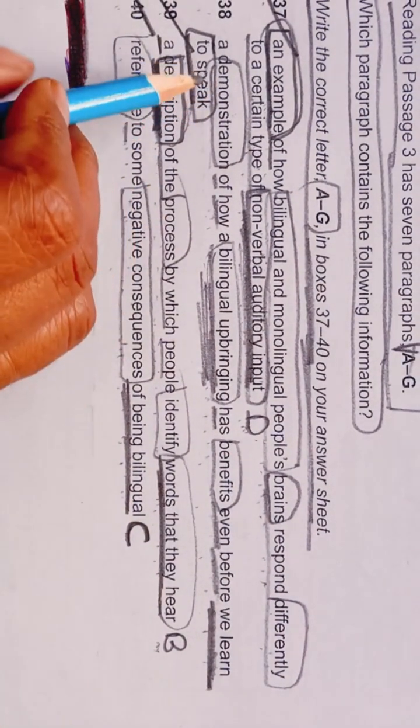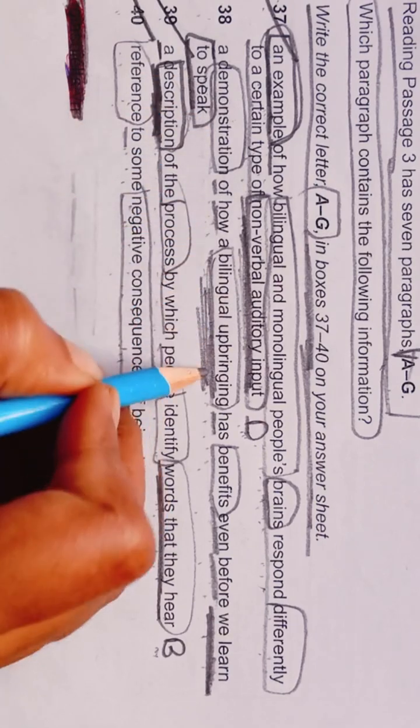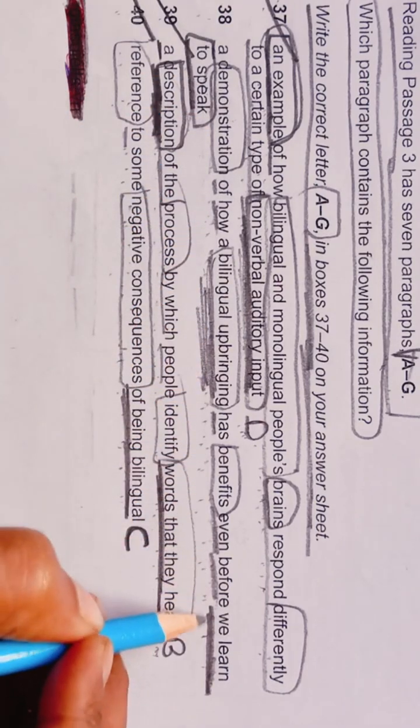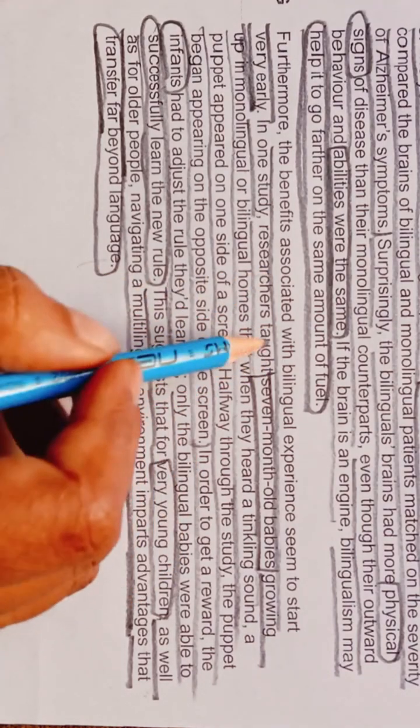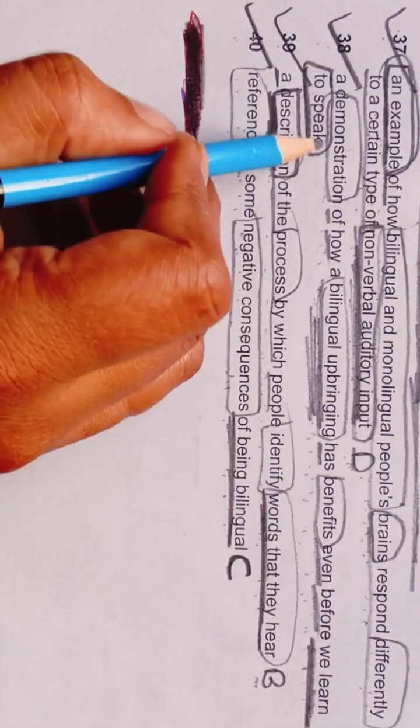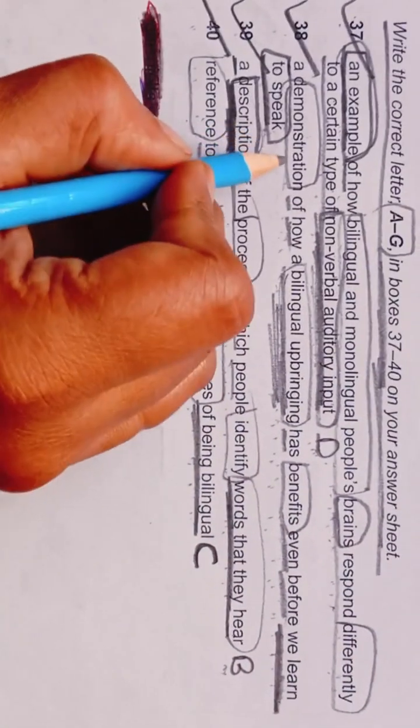So yes, a demonstration of how a bilingual upbringing has benefits even before we learn how to speak. Yes, so this is the demonstration. This is the whole demonstration they have mentioned in the G paragraph. So this information we are getting from the G paragraph.